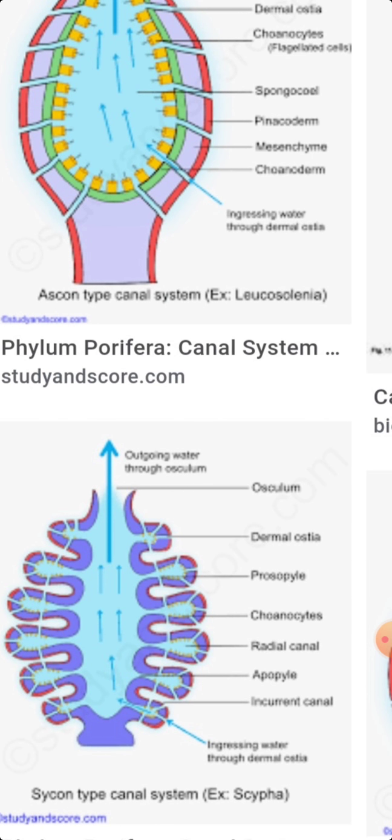The canal system helps the sponges in nutrition, respiration, excretion and reproduction also. The current of water which flows through the canal system brings the food and oxygen and takes away the carbon dioxide, nitrogenous waste and feces. It carries the sperms from one sponge to another for the fertilization of the ova.